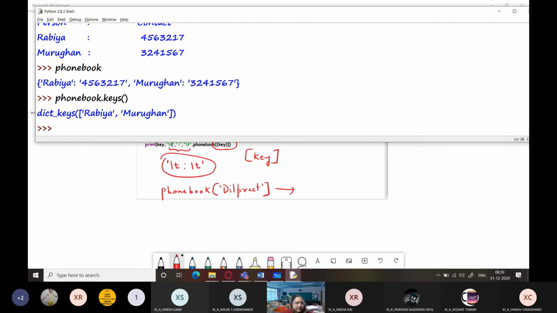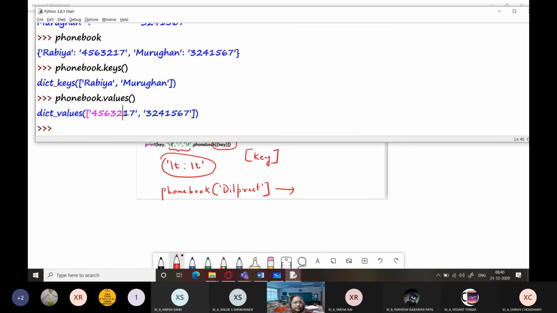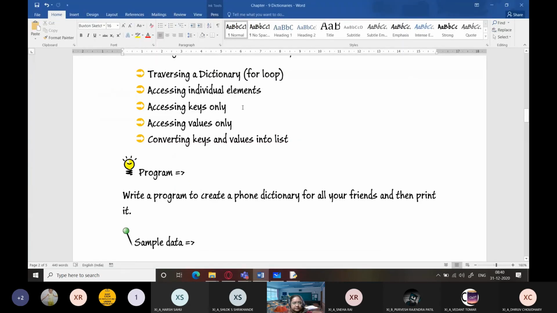So you can see dict keys, which is actually a set which gives you the two values, that is the keys, the names of persons. And if you write phone book dot values method, it will return the values within the dictionary. Got it? Phone book dot keys and phone book dot values.